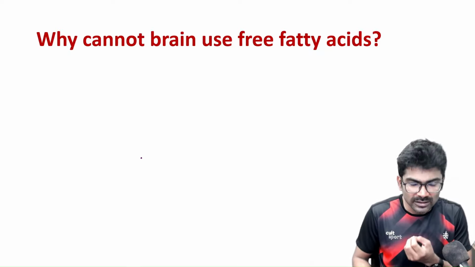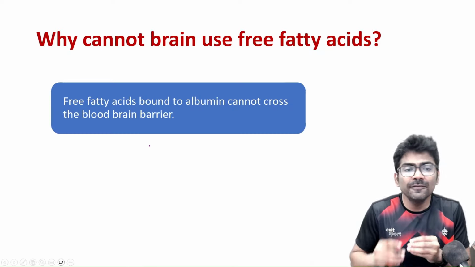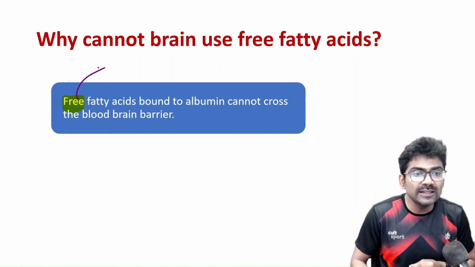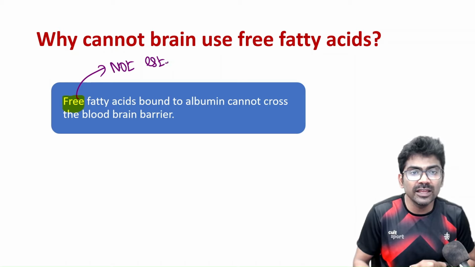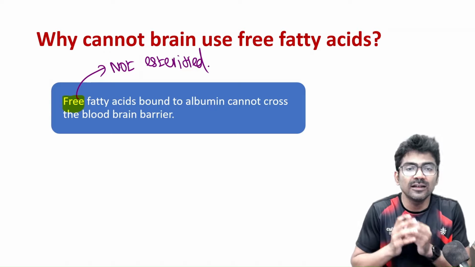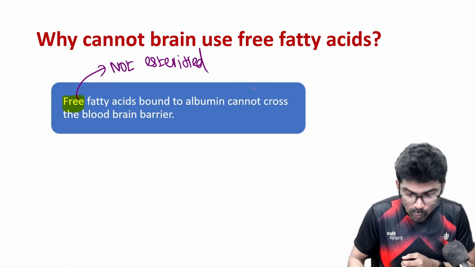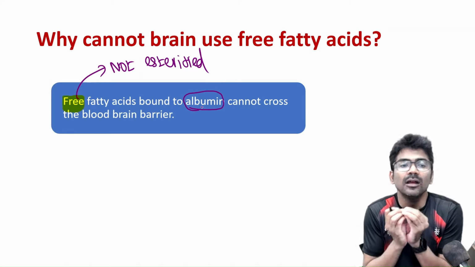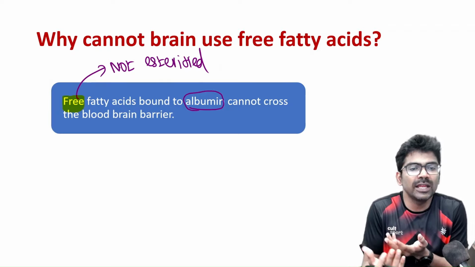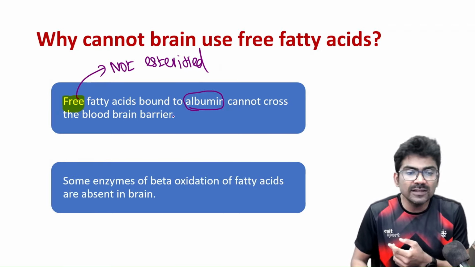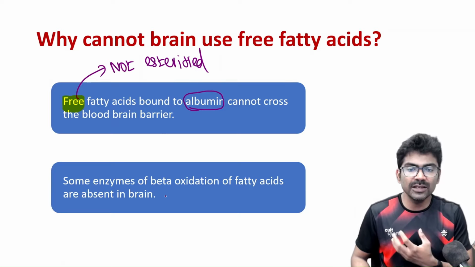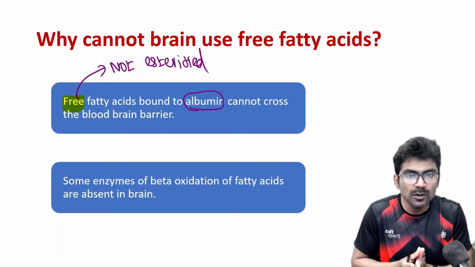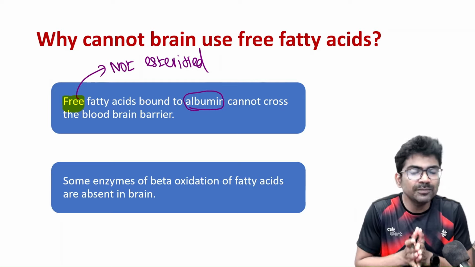Why? There are two reasons. Free fatty acids. The word free indicates that the fatty acids are not esterified. Free fatty acids are not free. Free fatty acids are bound to albumin in the blood. Because of this, free fatty acids cannot cross the blood-brain barrier. The second reason is certain enzymes of beta oxidation of fatty acids are absent. They are not expressed in the brain tissue. So because of this, brain cannot use free fatty acids.